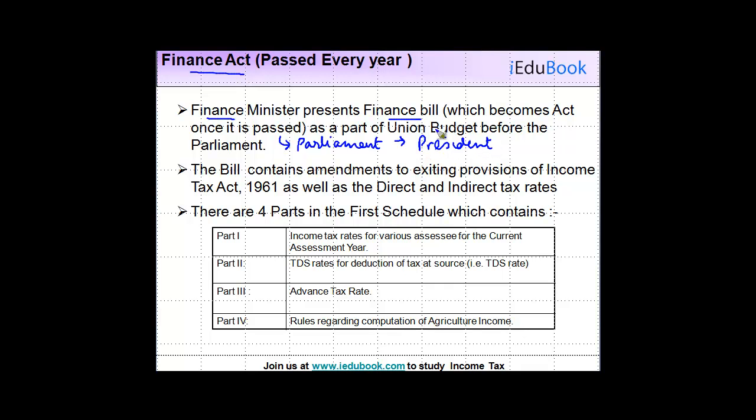Okay? Once this is done, then basically it becomes an act. This bill contains amendments to the existing provisions for direct and indirect tax rates. We are concerned only with direct tax at this point in time. There are 4 parts in the first schedule of the bill which contains these 4 things which are relevant for direct taxes. Okay.